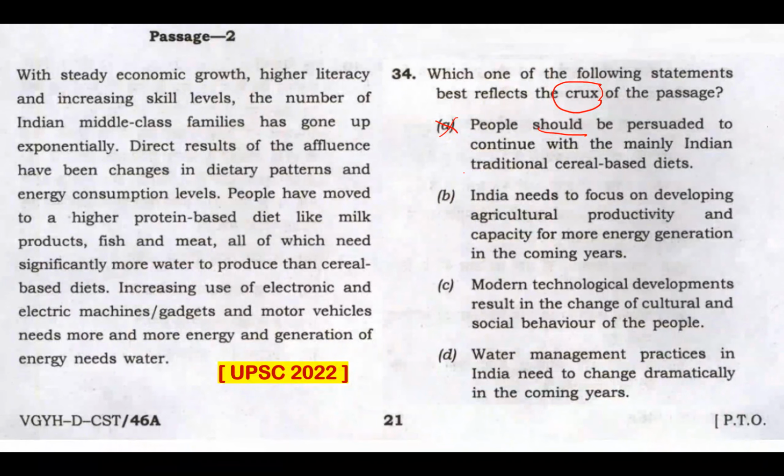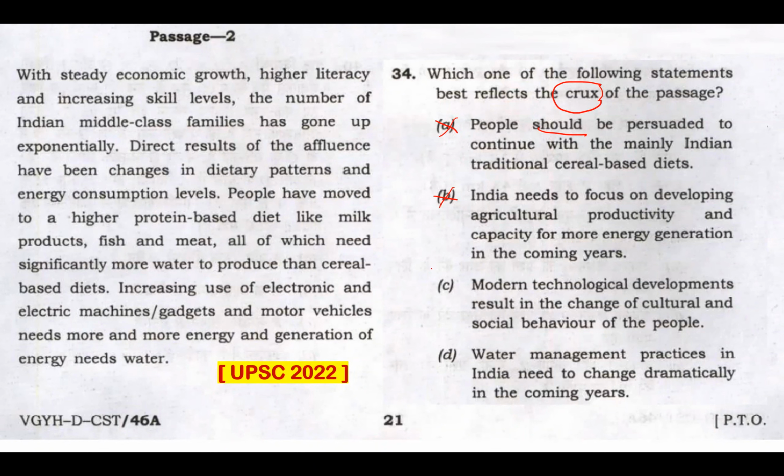Option B, India needs to focus on developing agricultural productivity and capacity for more energy generation in the coming years. Now, that's a good sentence to read, a feel-good sentence, a good suggestion, but not mentioned in this passage, and definitely not the crux of the passage. Option C, modern technological developments result in the change of cultural and social behavior of the people.